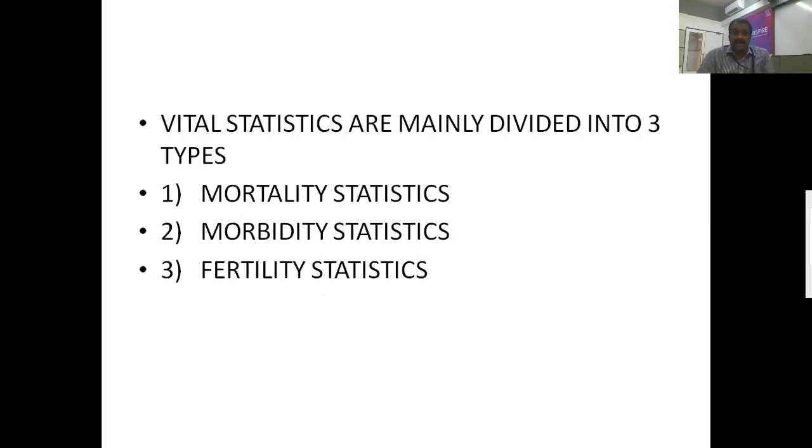I'm once again repeating for you. Vital statistics is mainly divided into 3 types. The first one mortality statistics, the second one morbidity statistics, and the third one fertility statistics. Mortality statistics relate to deaths, morbidity statistics relate to disease pattern and illness, and fertility statistics relate to birth and reproduction.